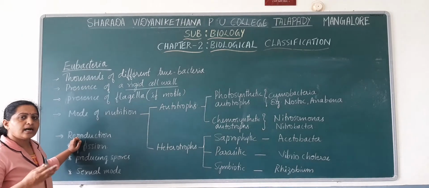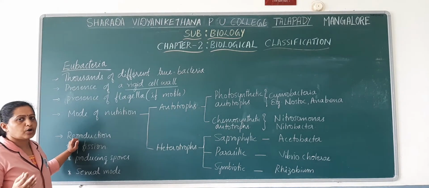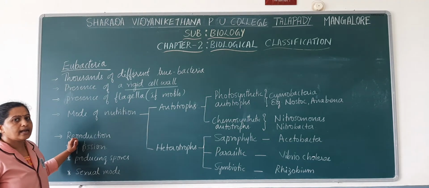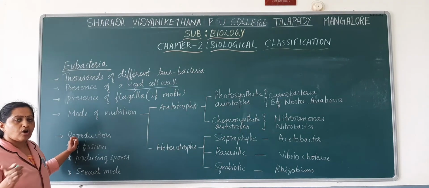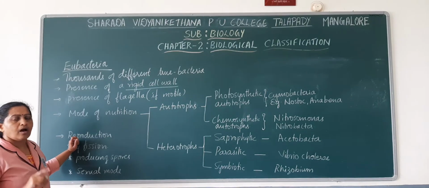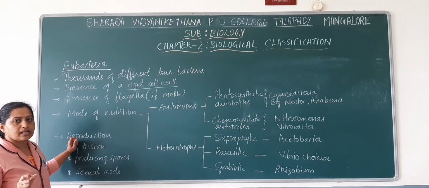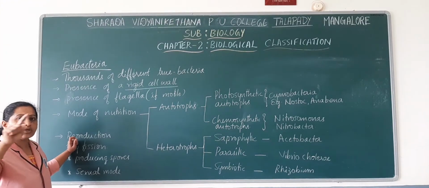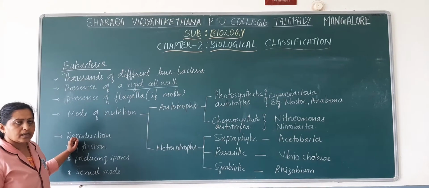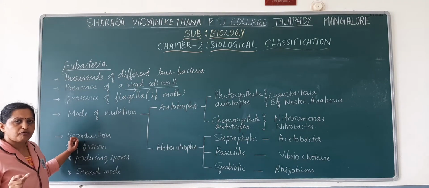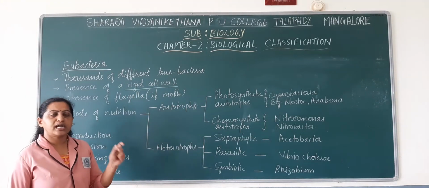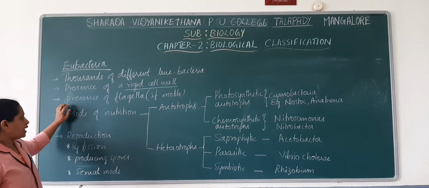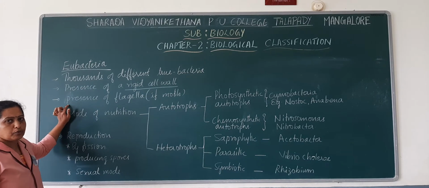If the bacteria have flagella, they are called trichous, and if they do not have flagella, they are atrichous. Among trichous, there may be a single flagellum, flagella on either side of the bacterial cell, a tuft of flagella on one end of the cell, a tuft on either end of the cell, or flagella present all over the surface of the cell. So based on the presence or absence of flagella, bacteria gain motility. If they have flagella, they are motile. If they do not, they are non-motile. That is one of the characteristic features of eubacteria.